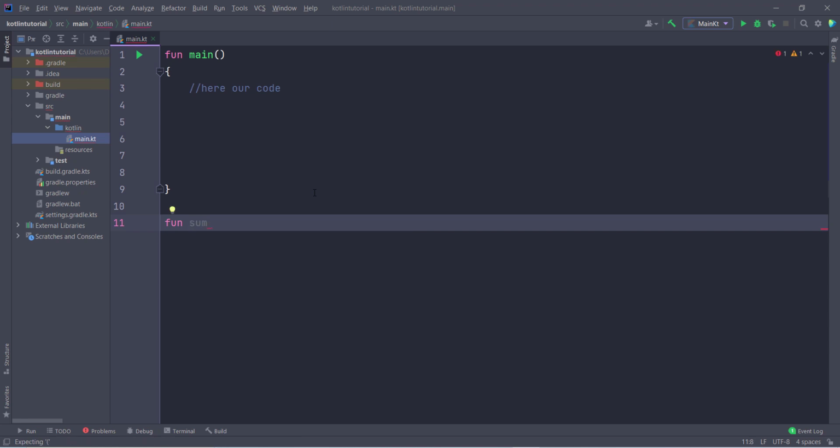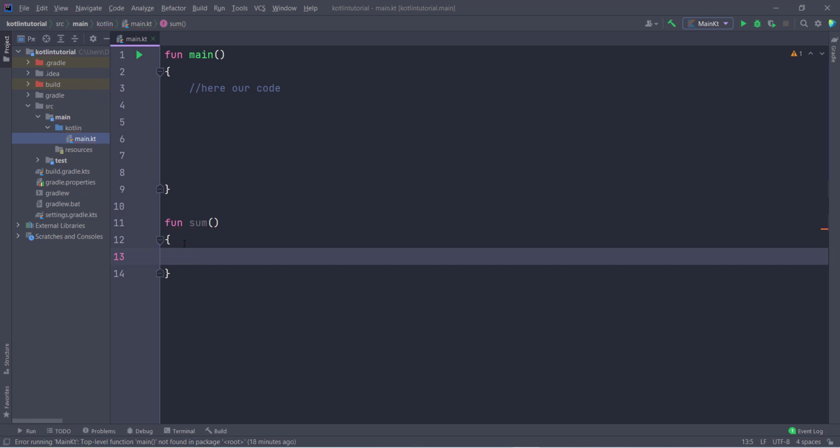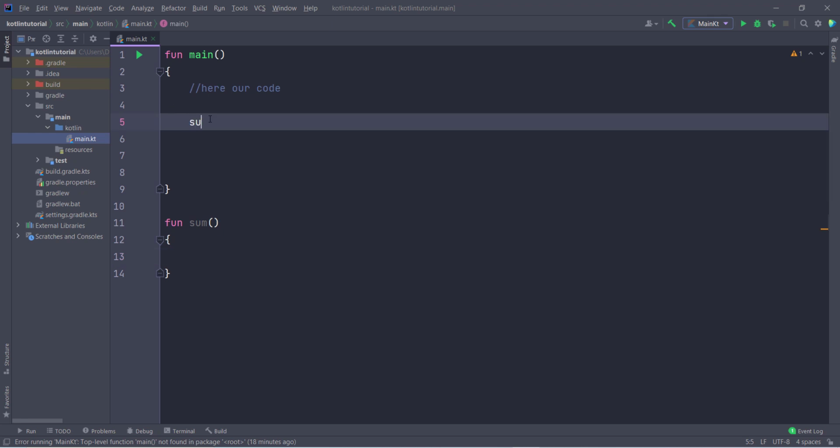So my function is sum. Inside this you don't need to pass anything, and this is our simple function to do anything. So it is a function without parameter and without return statement. Now if I want to call this function, I type sum, and there is no benefit of calling this function without passing any parameter.